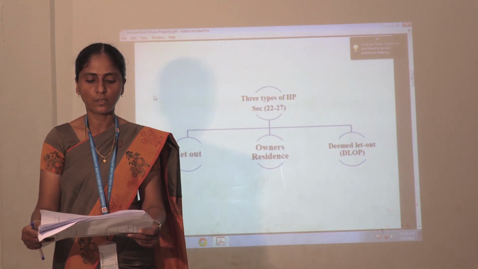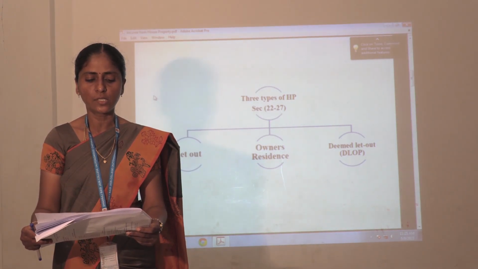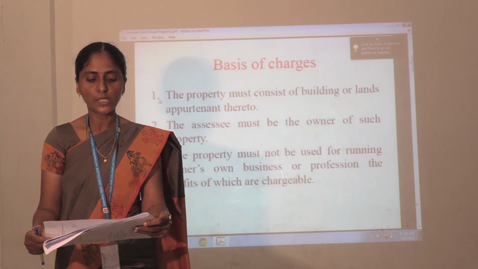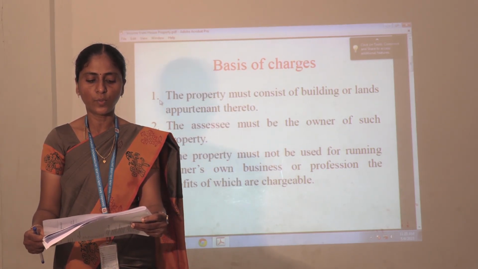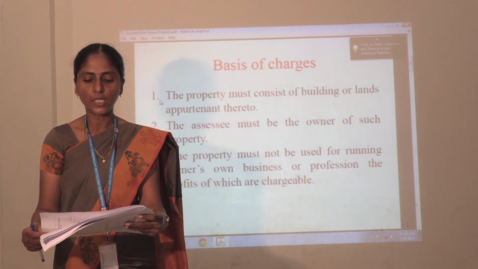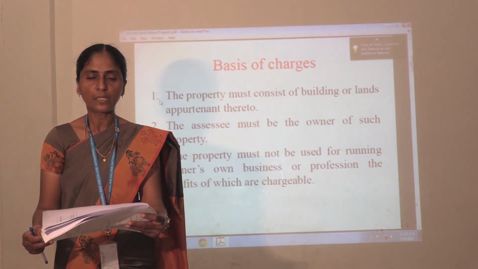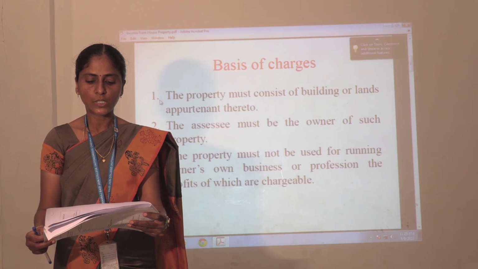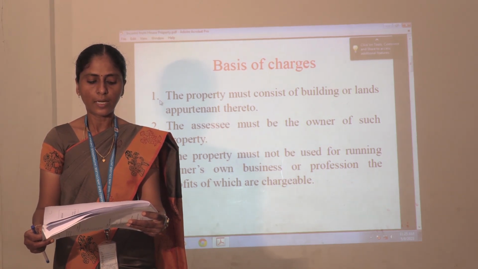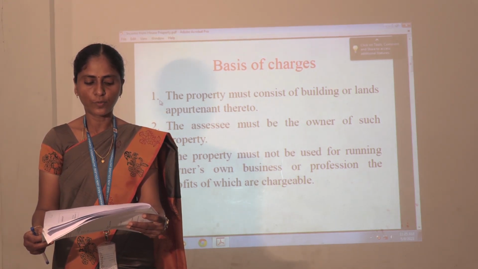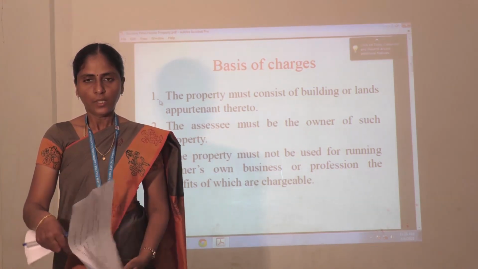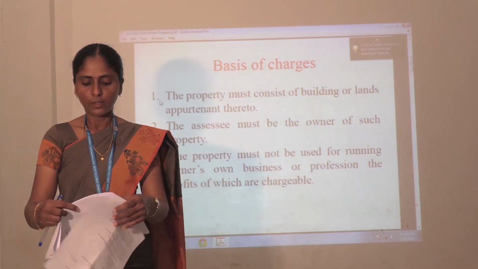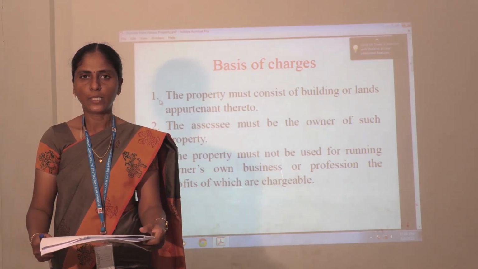I repeat the three conditions. The first one, the property must consist of the building or land appurtenant thereto. Then second one, the assessee must be the owner of such property. Then third one, the property must not be used for running their own business or profession, the profits of which are chargeable.